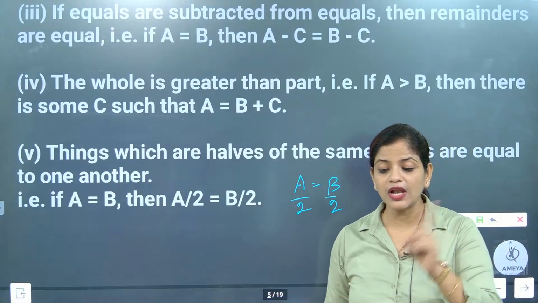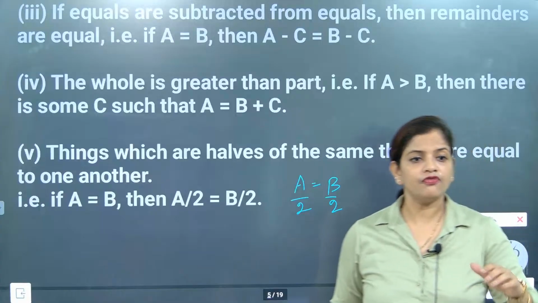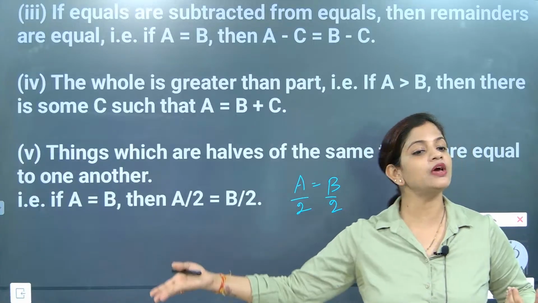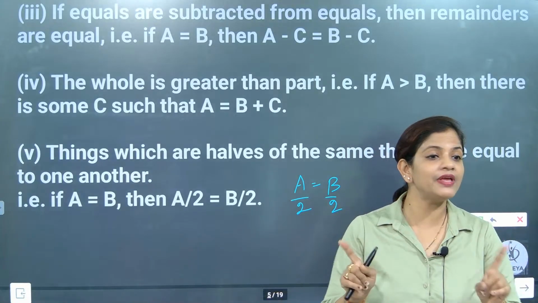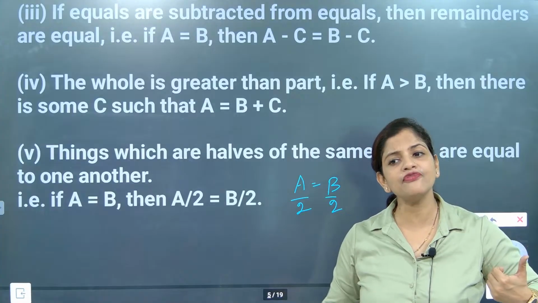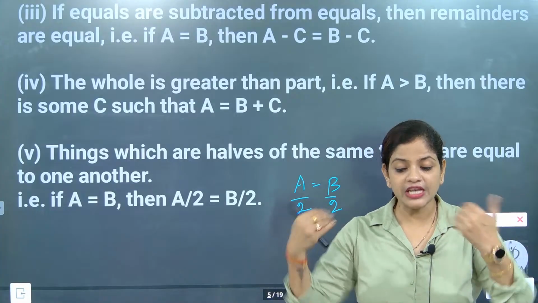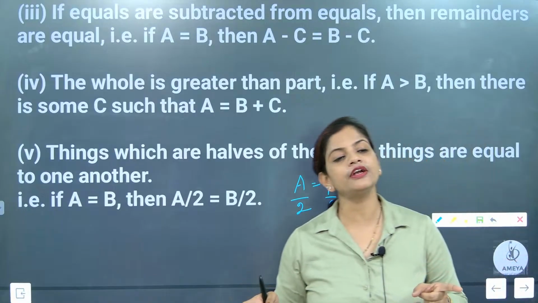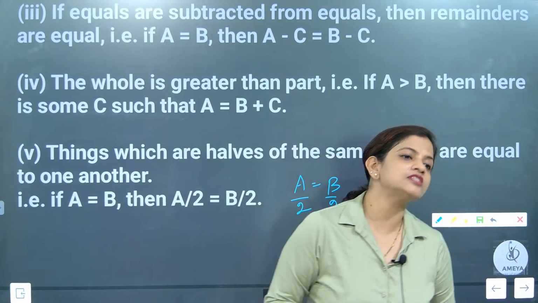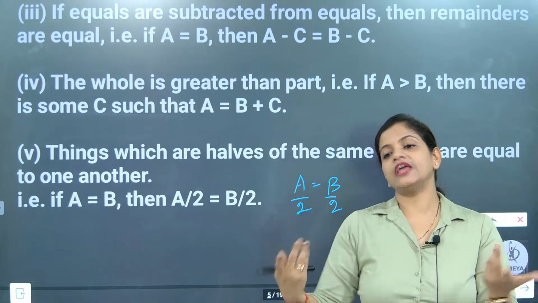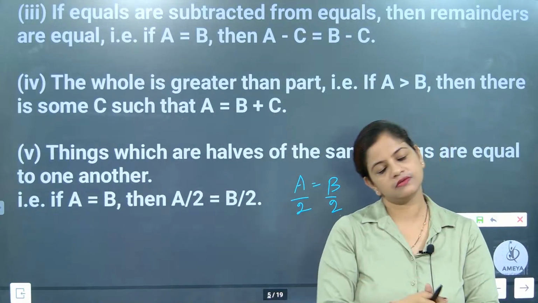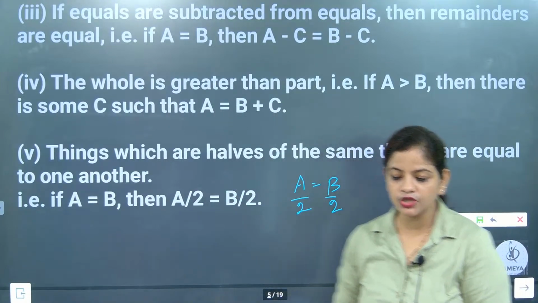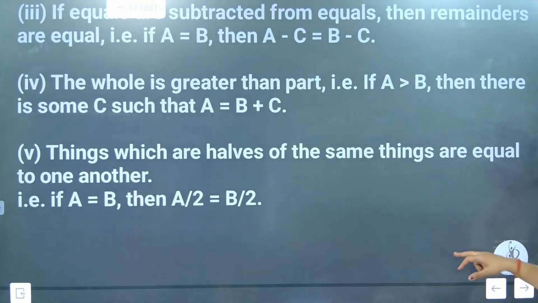But we can't do it like that. Listen to one thing. If half is removed from here and 1/4 is removed from there, then they will not be equal. So here also half, here also half. Equal quantity has to be removed from both sides, then only will they still be equal. Got the point? Understood?